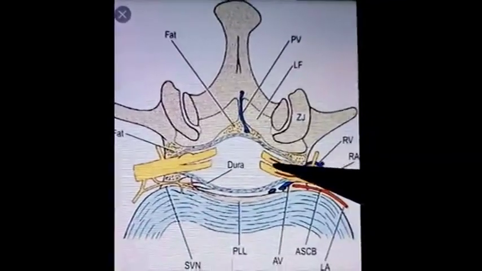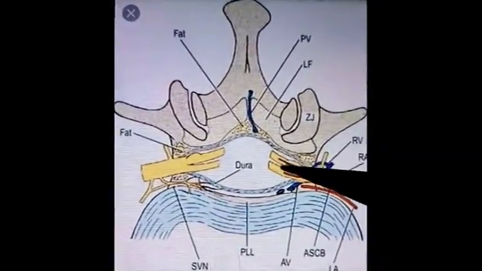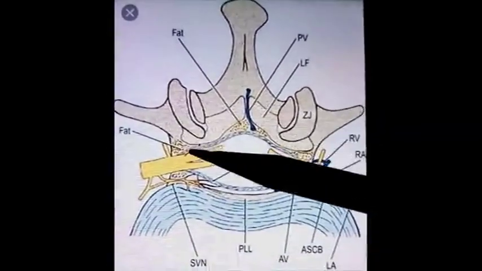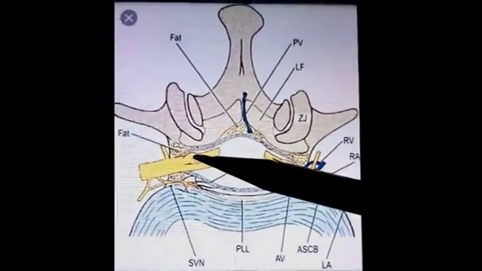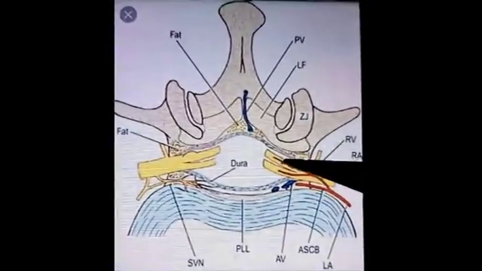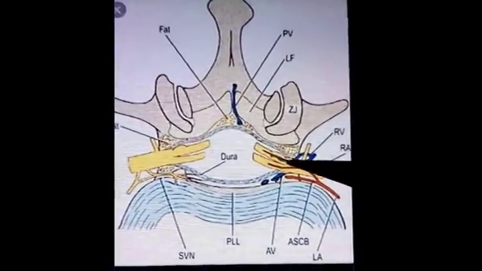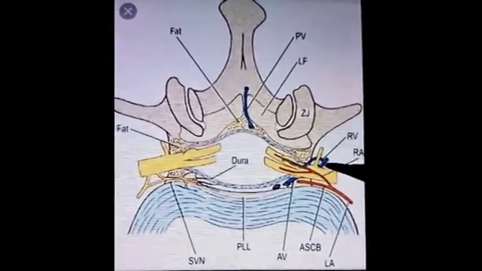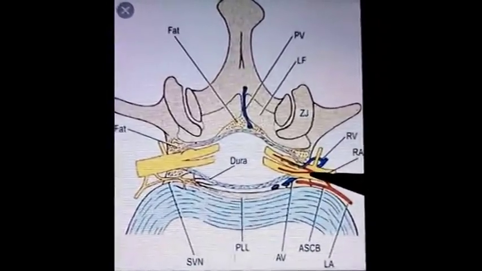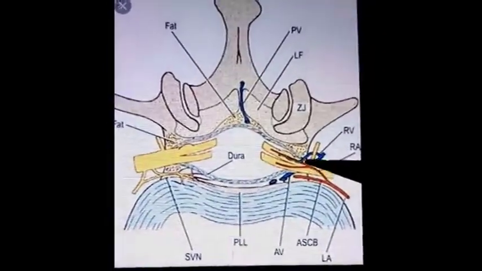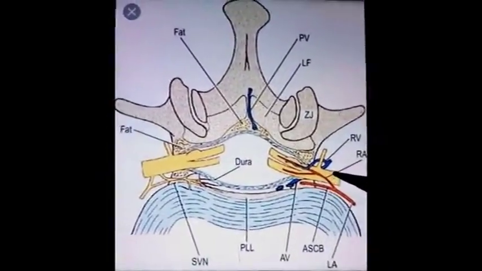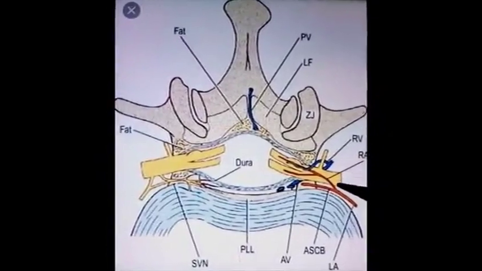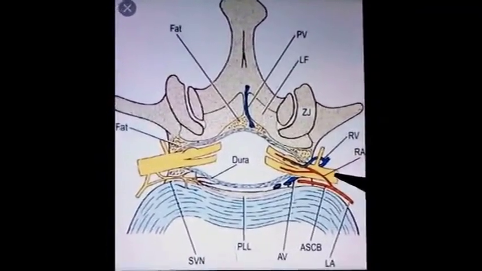Here we can see anterior and posterior nerve roots. The posterior nerve root bears a ganglion, the dorsal root ganglion, which is also present here. Then both these nerve roots combine together to form the nerve trunk. The nerve trunk further subdivides into dorsal and ventral rami.